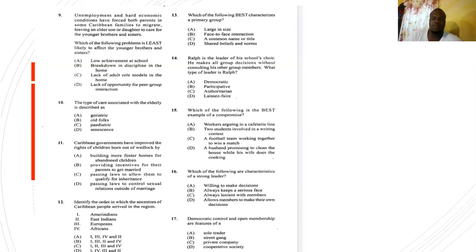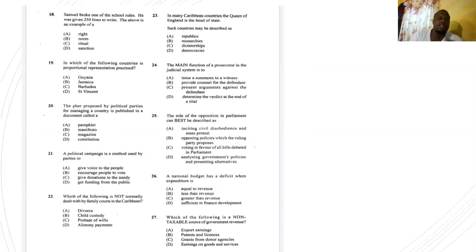Number 17, democratic control and open membership are features of A, sole trader, B, street gang, C, private company, D, cooperative society. Answer for 17 is D, cooperative society. Please do some research as to what a cooperative society is. Number 18, Samuel broke one of the school rules. He was given 250 lines to write. The above is an example of A, right, B, norm, C, ritual, D, sanction. Answer for number 18 is D, sanction.